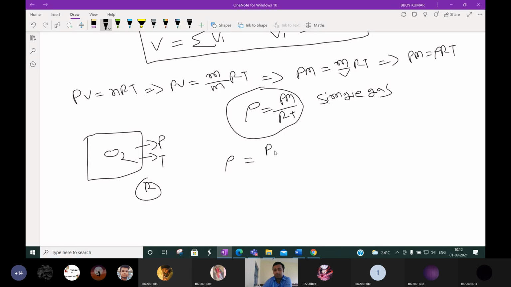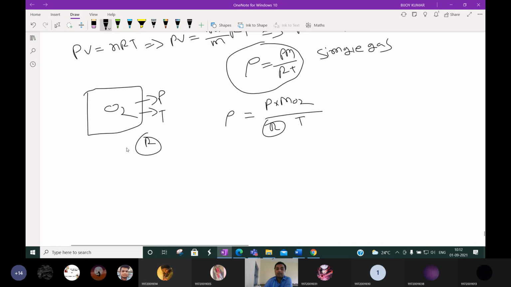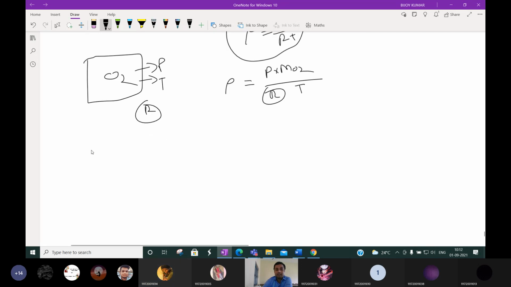The pressure exerted by this oxygen, and this molecular weight of oxygen, you know it's 16 gram per mole, by R you know, and the temperature, whatever the temperature is given. This is for single gas. Okay, how to calculate the density? Now we calculate the density of a mixture of gas.